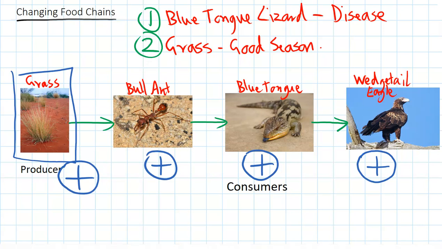So when we're looking at changes to food chains, we need to think, what are the effects on every other species based on that change? So we're always thinking, are they going to increase in number or are they reducing?